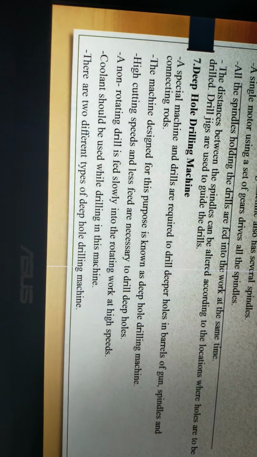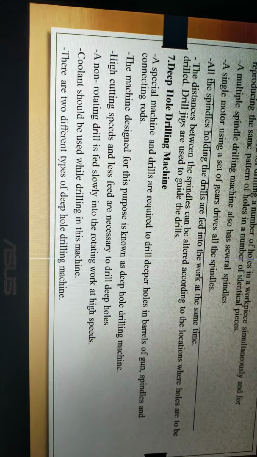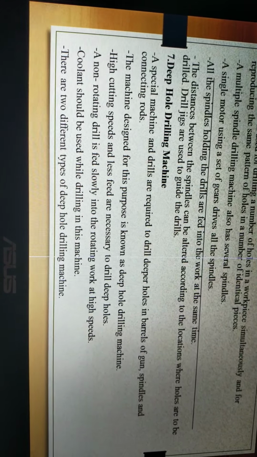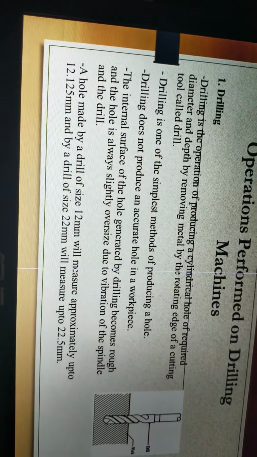Deep hole drilling machines, a special machine and drills are required to drill deeper holes in gun barrels, spindles and connecting rods. The machine designed for this purpose is known as a deep hole drilling machine. High cutting speed and less feed are necessary to drill deep holes. A non-rotating drill is fed slowly into the rotating work at high speed. Coolant should be used while drilling in this machine. There are two different types of deep drilling machines.